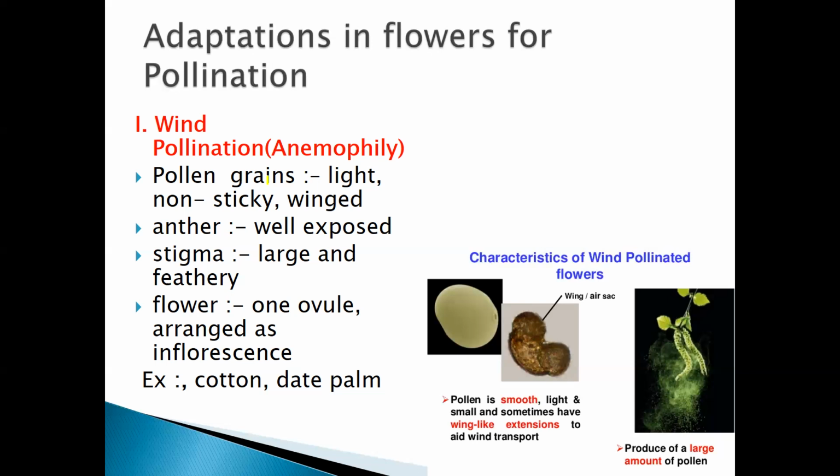Yes, it is a wing-like structure, you can see here in the picture. Why is it a wing-like structure? So that it can easily move. It has wing-like extensions to aid wind transport so that it can move easily. So the wing-like structure is present, that is, the wing-like pollen grains are present.